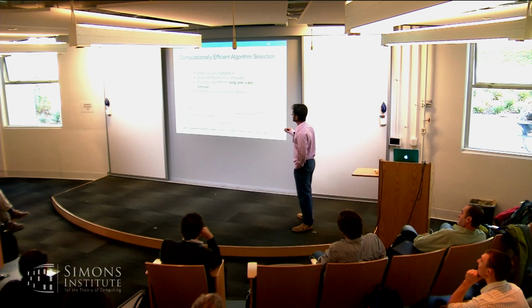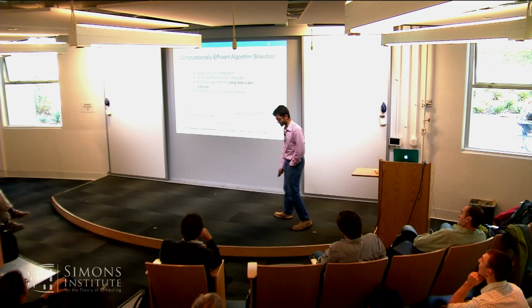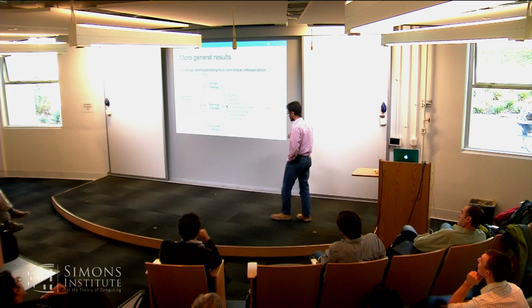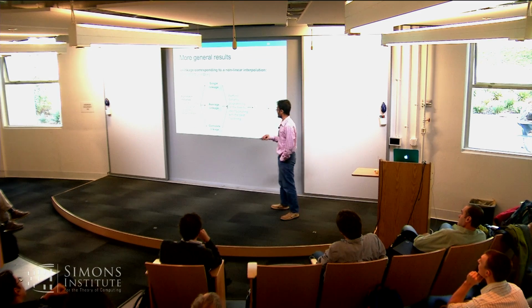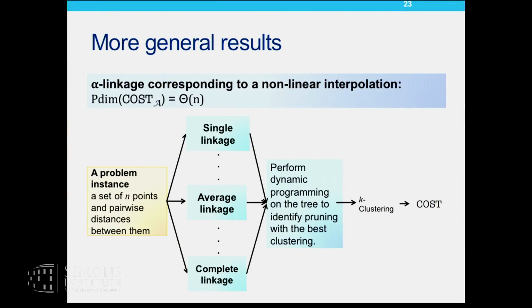So this is a straightforward, computationally efficient, and sample efficient algorithm selection method. We have more general results where we also consider a nonlinear interpolation between single, complete, and average linkage. Earlier, we only had a linear interpolation between those, and we prove a pseudo-dimension bound of theta of n. Of course, because this is a richer class of algorithms.